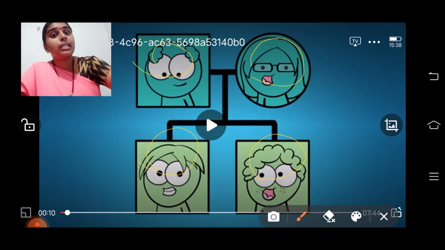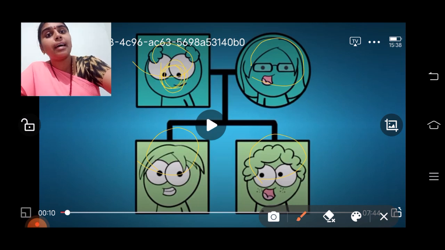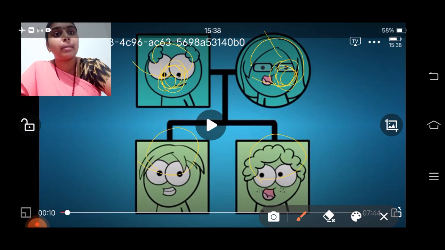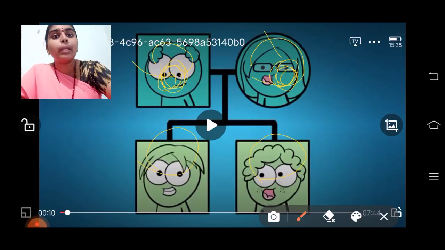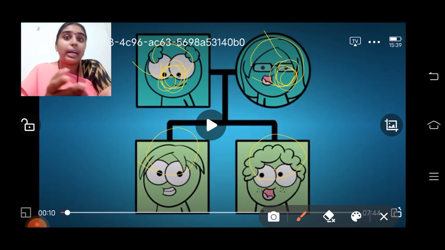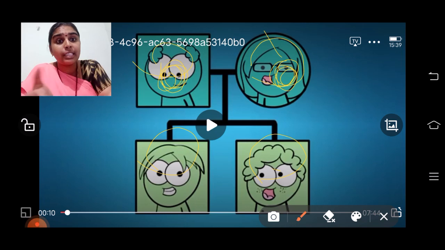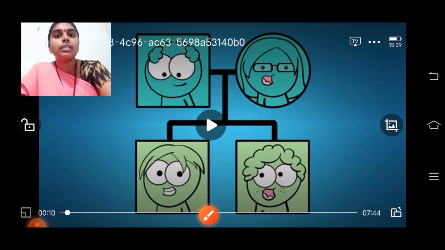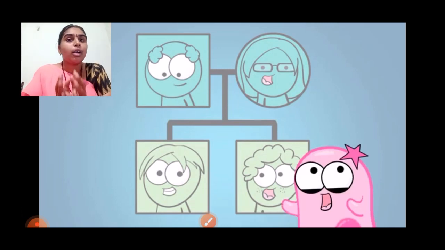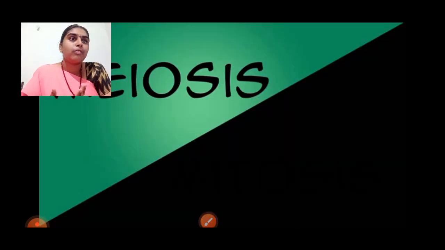Now this person's genetic material is from his mother and father. Now she is having genetic material from her mother and father. Now these two will be sharing their genetic material with their offspring. One is a boy, one is a girl, meaning their chromosomes will differ. So the significance of meiosis is that it maintains the constant chromosome number from one generation to another generation.